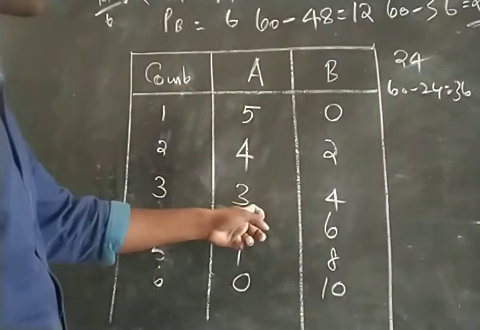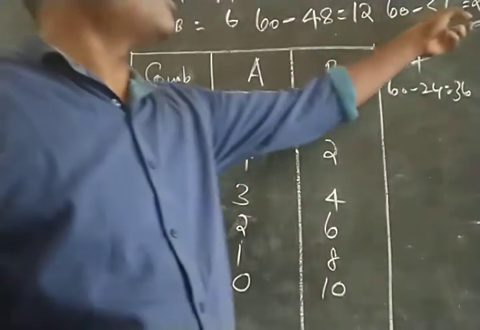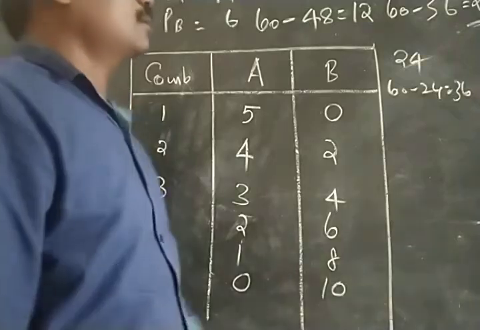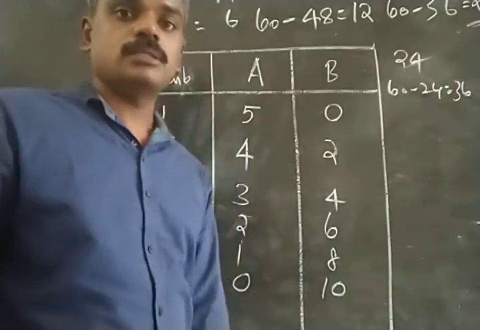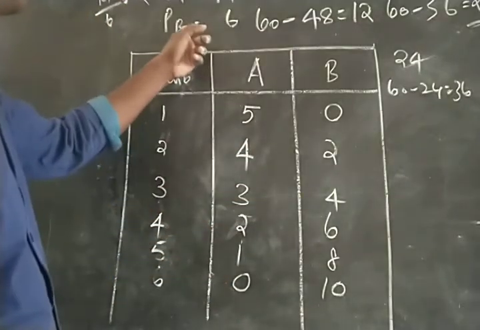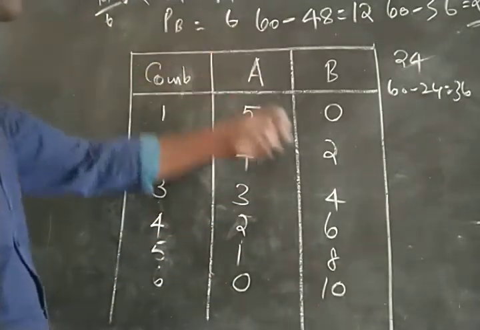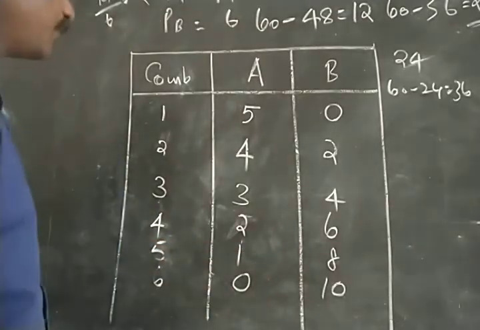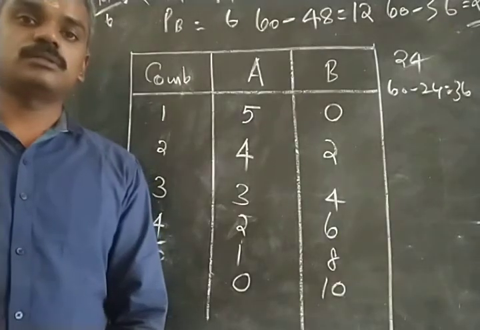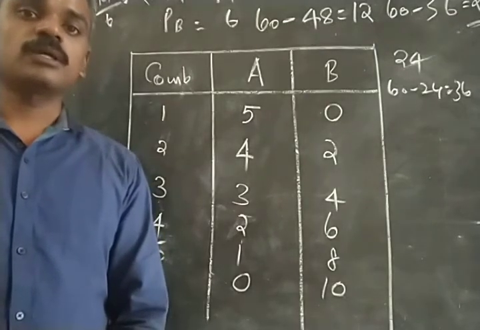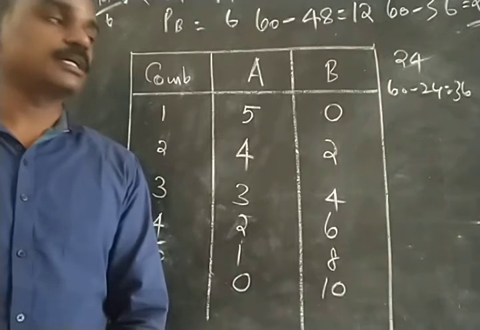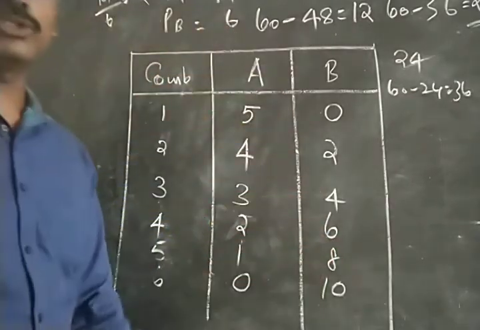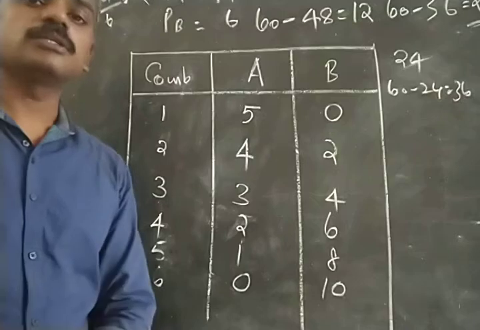Again, if he reduces consumption of A to 3, the total spent on A will be 36, since 12 into 3 is 36. The balance in the pocket of the consumer is 24 rupees, 60 minus 36. With 24 rupees and the price of B as 6, he can consume 4 units of B. If he reduces consumption of A to 2 units, he will be spending 24 rupees. The income left will be 60 minus 24, that is 36 rupees. With 36 rupees, he can buy 36 by 6, which is 6 units of B.